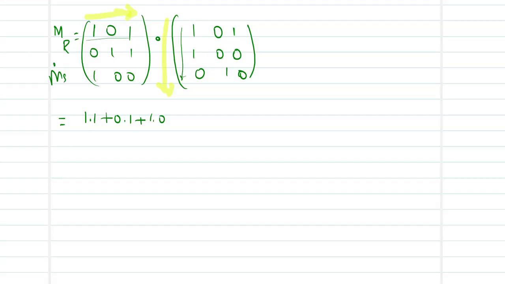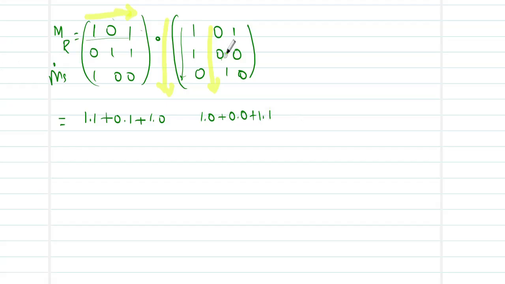How about the second element? Now shift your operator from here to here: first row and second column. So what is the matrix entry? 1 into 0 plus 0 into 0 plus 1 into 1.